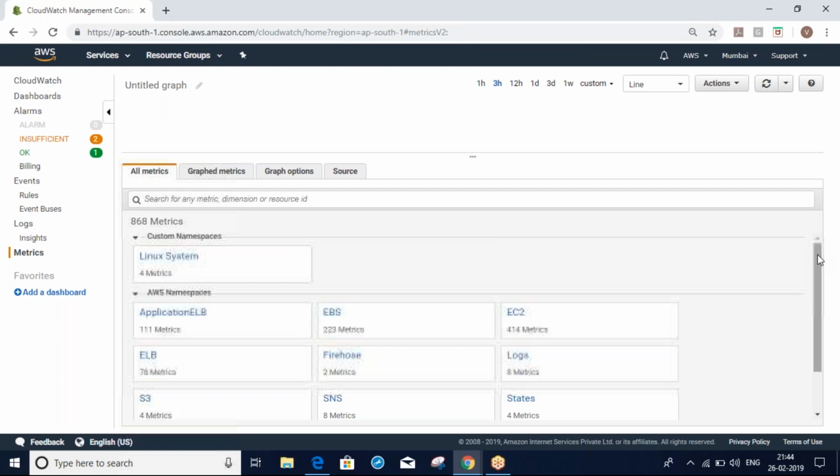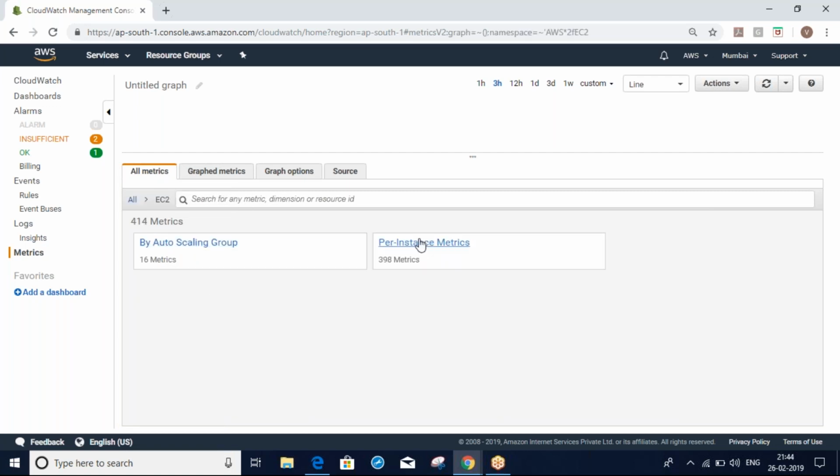For example, take any EC2. If you want, you can take AutoScale. If you have any AutoScale group, you can choose the AutoScale group or go for a normal instance. Here you can see the metrics.